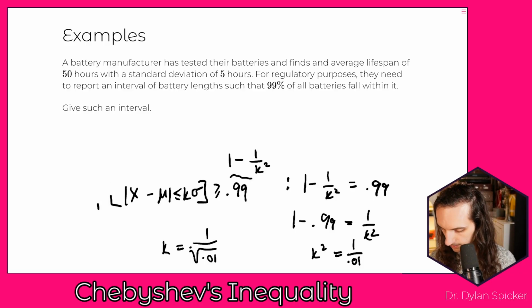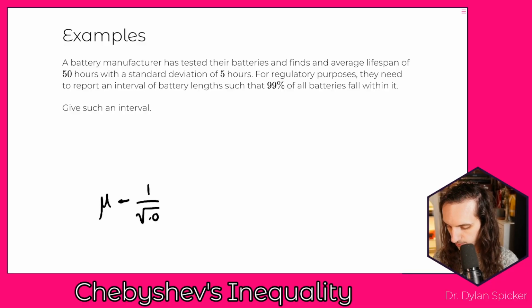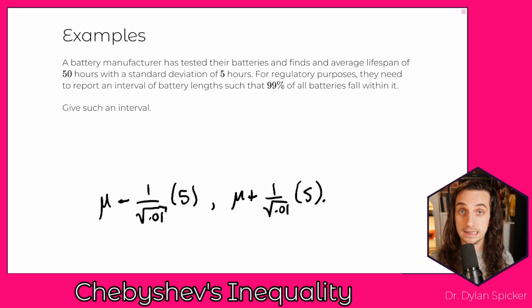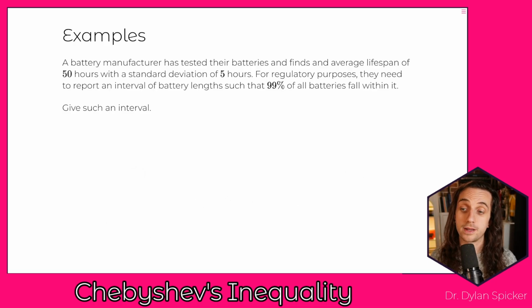And so then in particular, if we take an interval that is going to be the mean minus k, which we had was 1 over the square root of 0.01, times our standard deviation, which is 5, and then we take the upper bound to be mu plus this same thing, then by Chebyshev's inequality, we know that there has to be at least a 99% chance that this interval will contain the actual truth, or that it contains the actual lifespan of the batteries. There's a 99% chance that that happens.